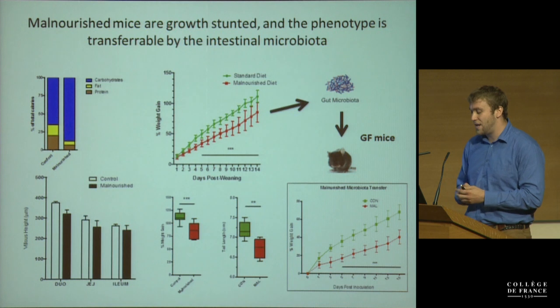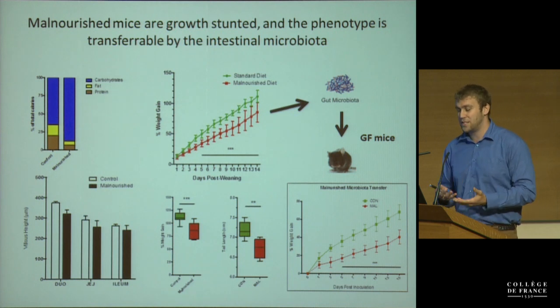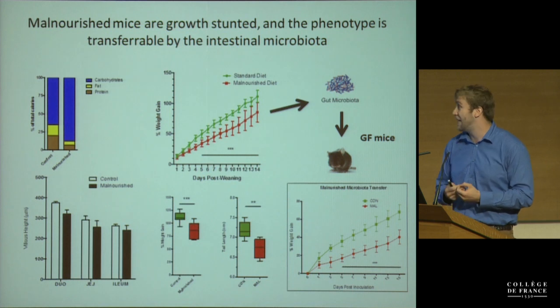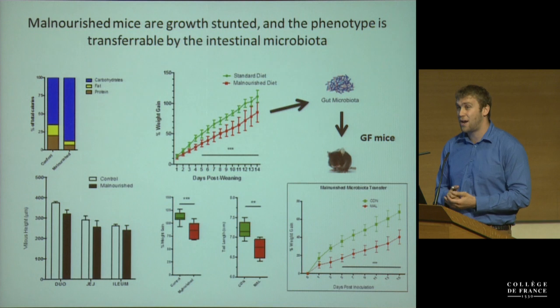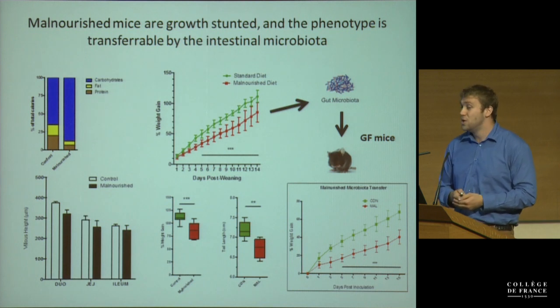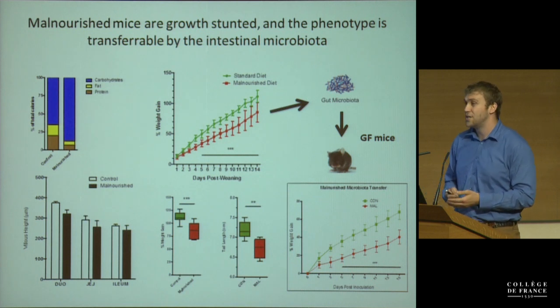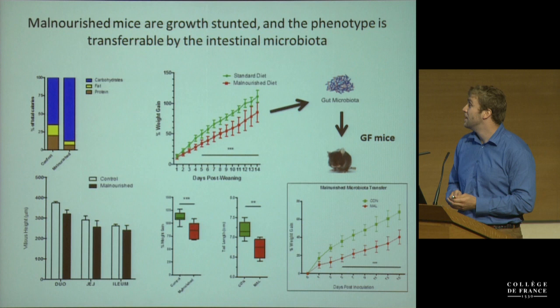So what we took advantage of was we treated mice with a diet that is quite similar to what kids in Africa or Latin America would eat, and that's moderately low in protein and fat and high in complex carbohydrates. So we randomized mice onto this malnourished diet, and we actually used an isocaloric control diet, so the same amount of calories, just different levels of fat and protein.